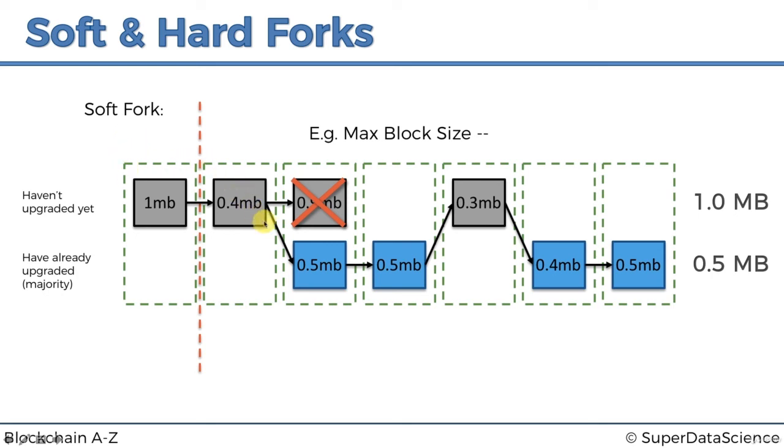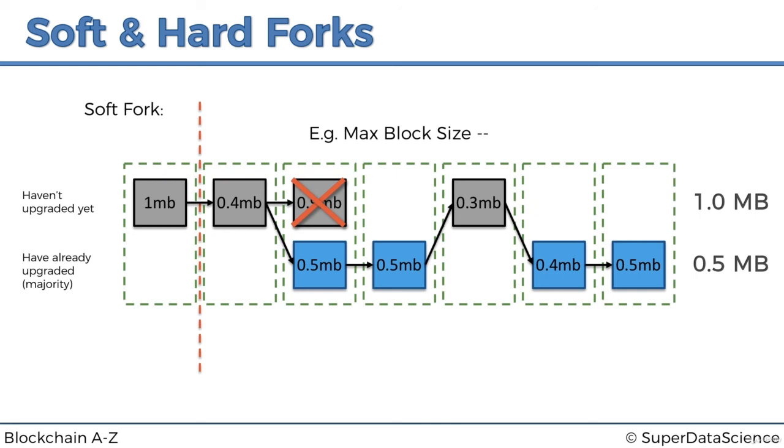And that allows for this kind of game scenario, a competition scenario where these guys will always win, and that forces the ones that haven't upgraded to move to the majority. And so, for instance, that's how SegWit was accepted in the Bitcoin network. All right, so there we go. That's how a soft fork works.